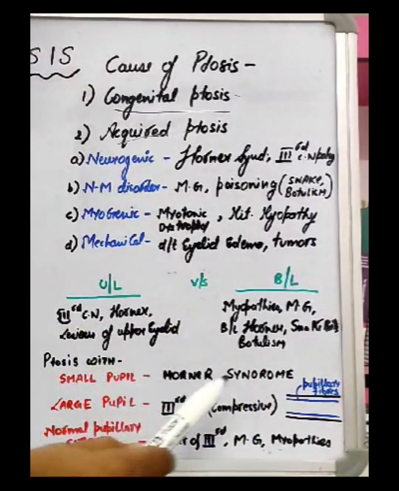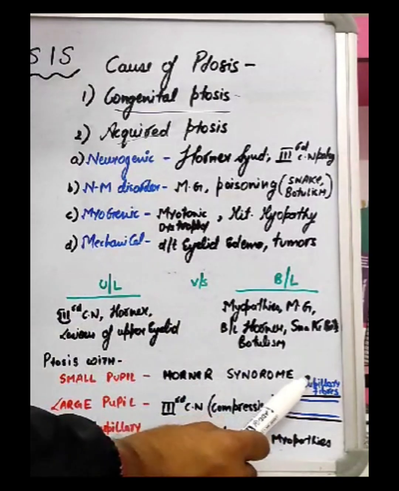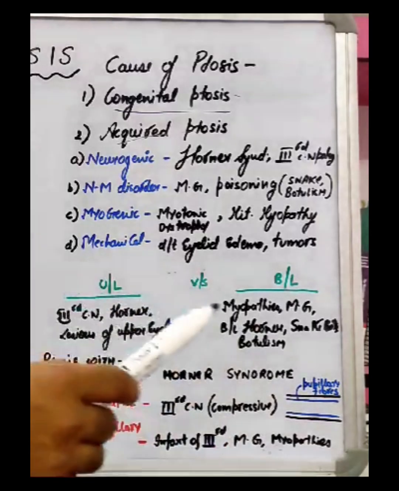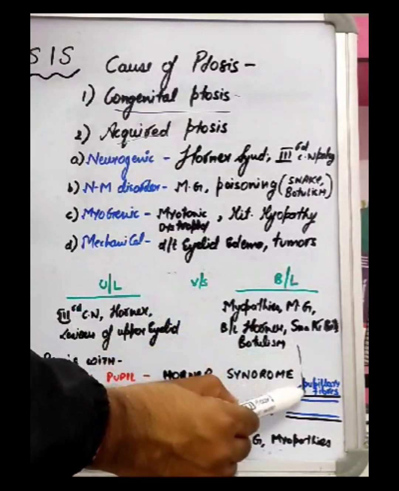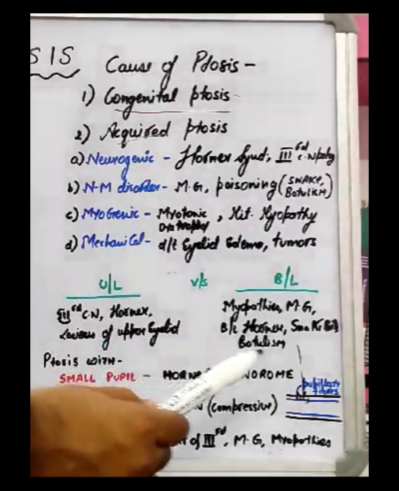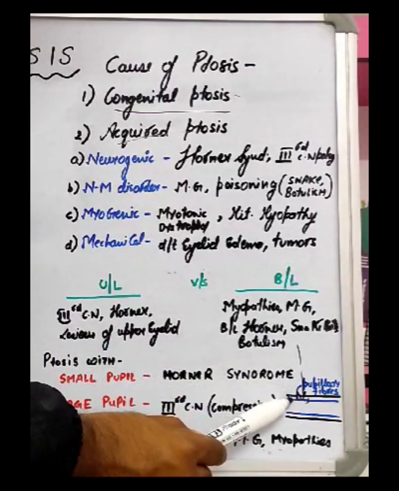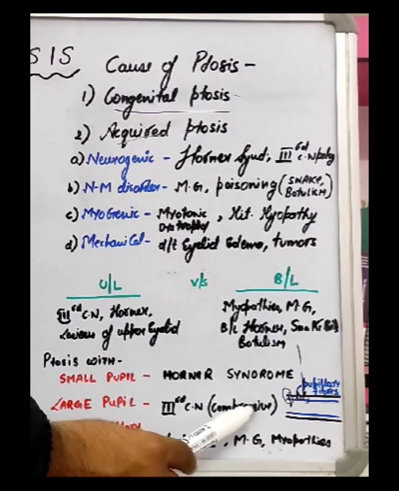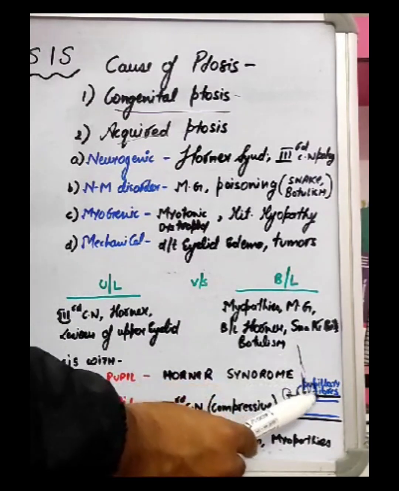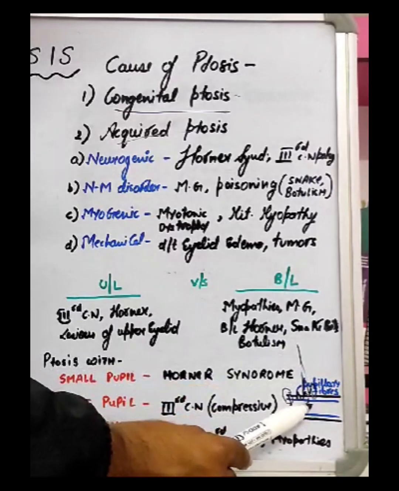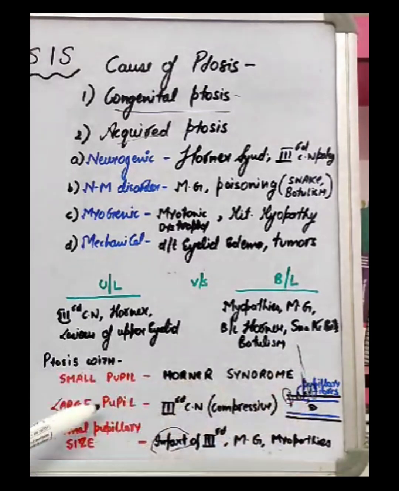Now let's talk a bit about what can be the compressive lesion and infarct, and how they are different. If this is our third nerve, the pupillary fibers are arranged in the periphery. P for pupil, P for periphery. So if a compressive lesion is there, it will start compressing from the periphery, so pupillary fibers will be involved. Whereas the blood supply of the third cranial nerve starts from the periphery and ends up in the middle, so the periphery is supplied very well. In cases of infarct, the pupillary fibers are spared and the middle fibers are generally involved. That's it. Thank you.